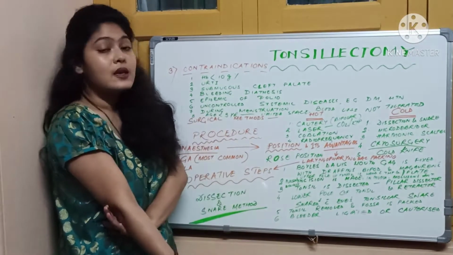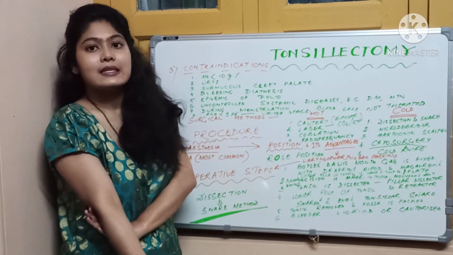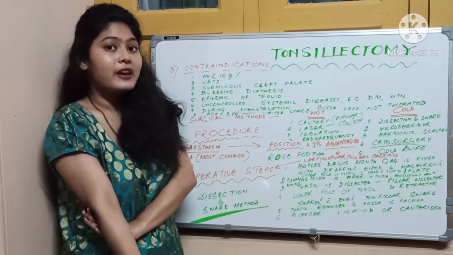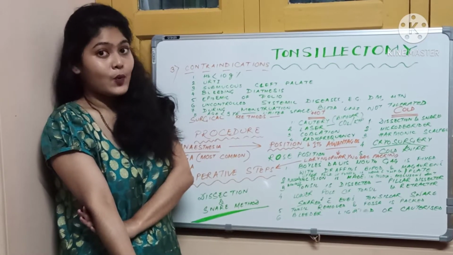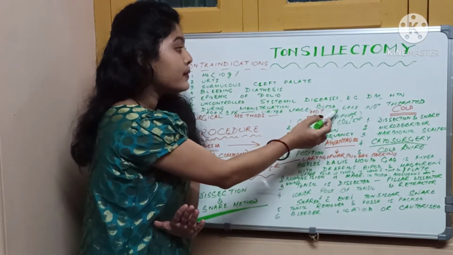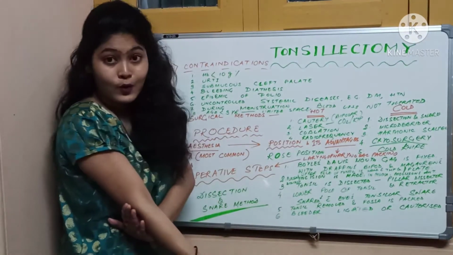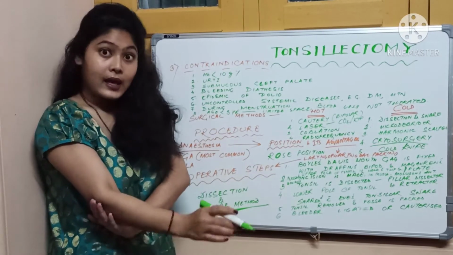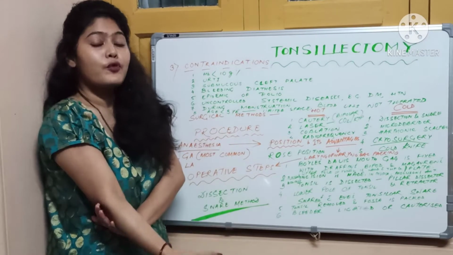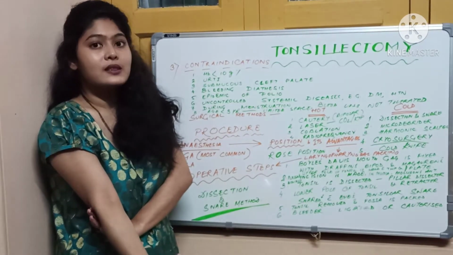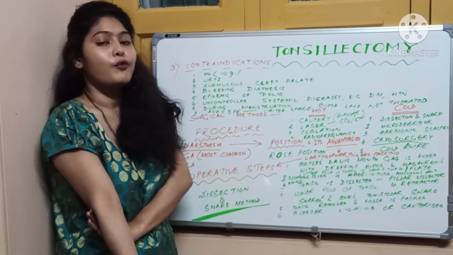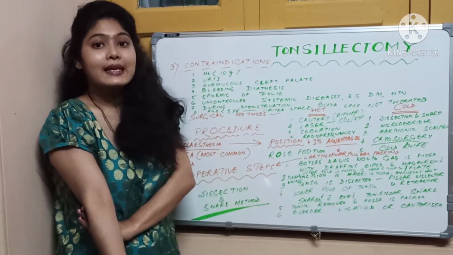And number 8 is when the age of the child is less than 3 years. Now why is it so? Because in a child less than 3 years, you get a very limited space for undergoing tonsillectomy. Then there is a high chance of blood loss in comparison to the volume. Moreover, in the post-operative period, the child is unable to do the gargling part. So these are the few reasons why we do not go for tonsillectomy in a child less than 3 years of age.